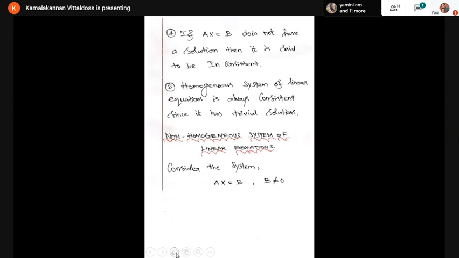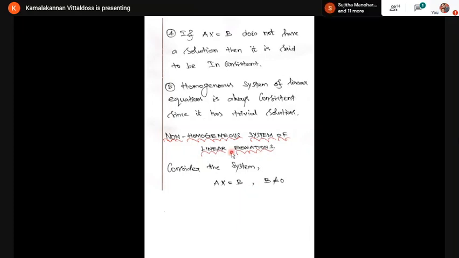What is the meaning of linear equations? Anybody? What is the meaning of linear? Students, what is the meaning of linear equation? You heard about quadratic equation, cubic equation. What is the meaning of linear equations? Linear equation means degree is 1.